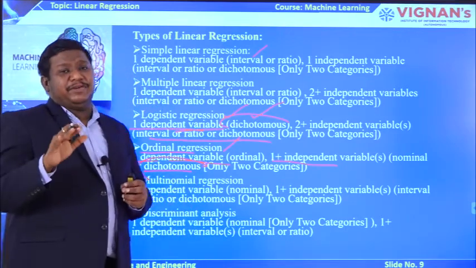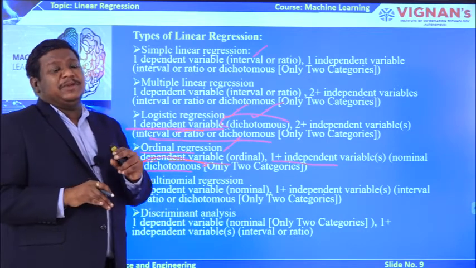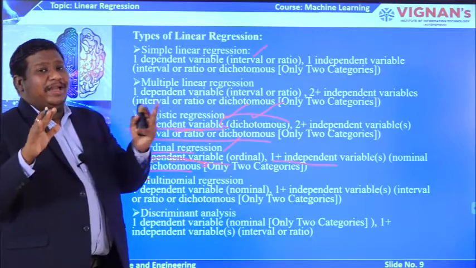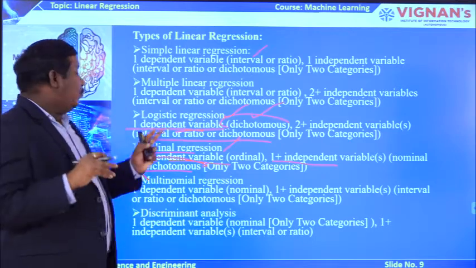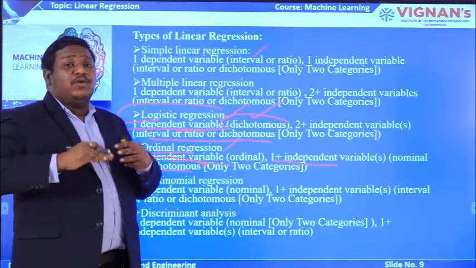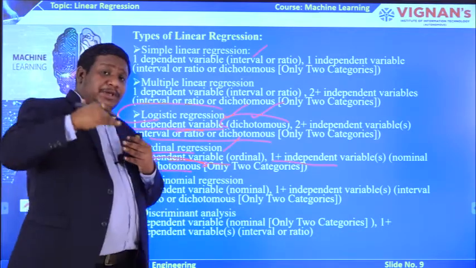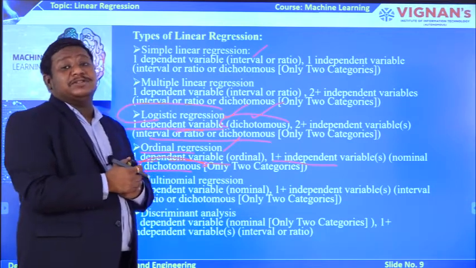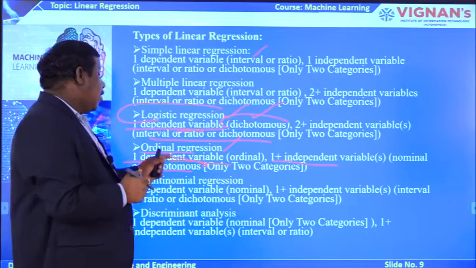That is the main difference. If the dependent variable, that means the output you are going to get, is in the form of x or y, a binary value, we go for logistic regression. But if you are going to use the input variable, the independent variable, as dichotomous, you can take that as ordinal regression.